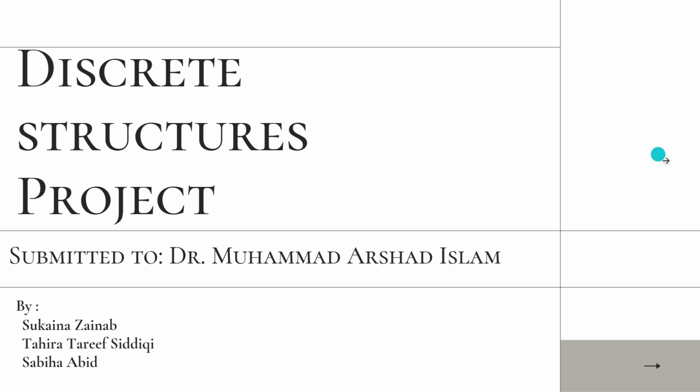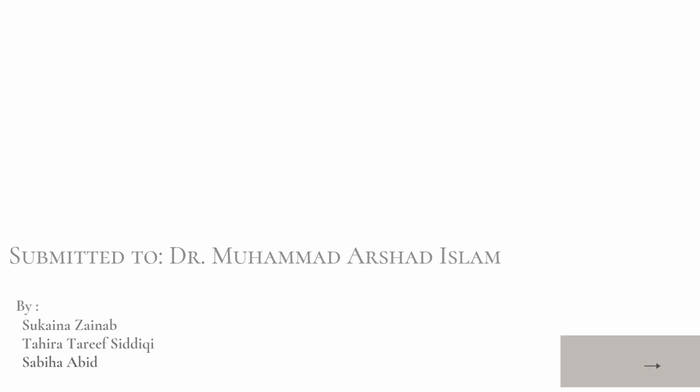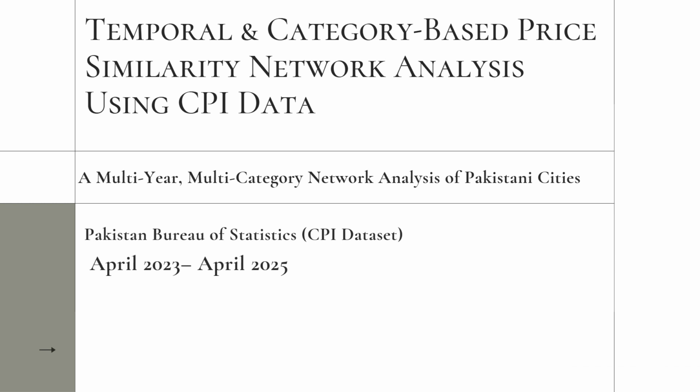insights will be shared. This project looks at multi-year and multi-category CPI data between April 2023 and April 2025 by treating each CPI category such as food staples, meat, oils, utilities, and so on as a separate network layer. The structure of price relationships across cities can be observed. The project identifies how price similarity patterns change over time and which cities consistently remain central or become structurally dominant.